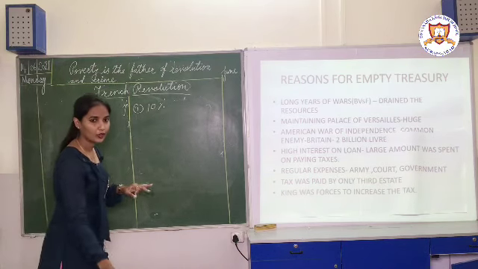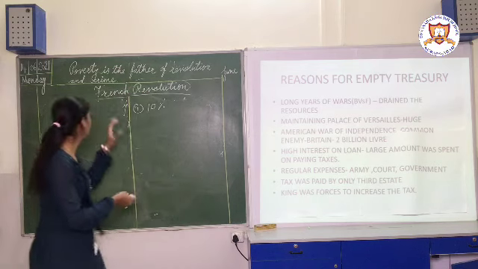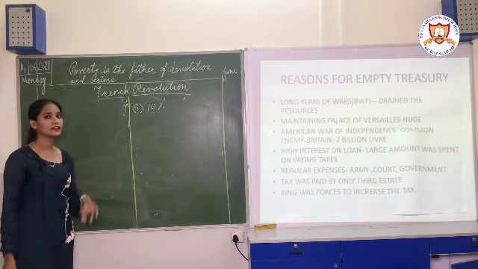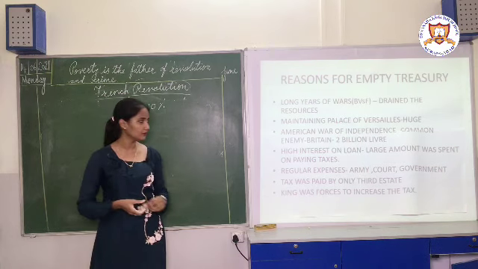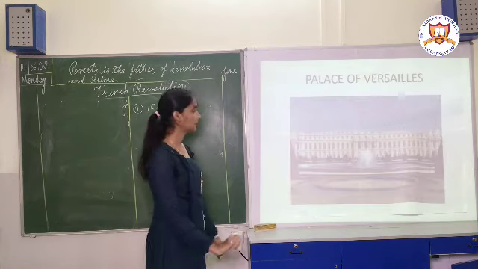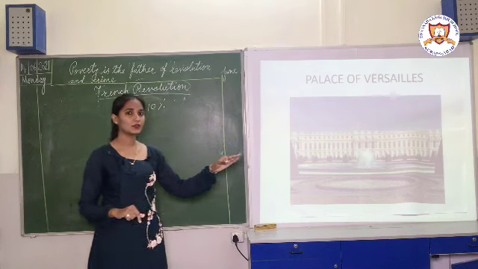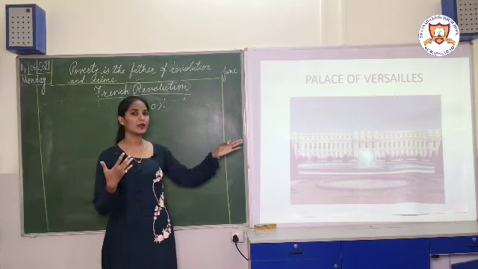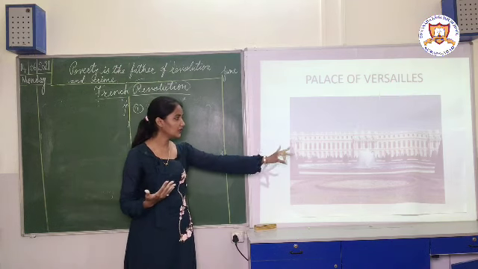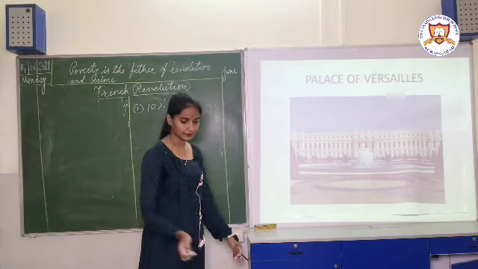Read the thought. Our thought is also related to our lesson: poverty is the father of revolution and crime. At last I'll ask you what the relation is between our thought and the lesson. As I told you, the Palace of Versailles was a very huge palace, and lots of money was needed for its maintenance. Here you can see in this picture how huge the palace was.